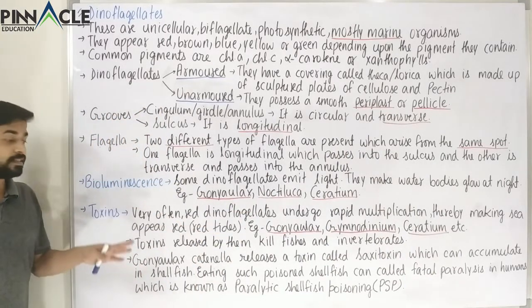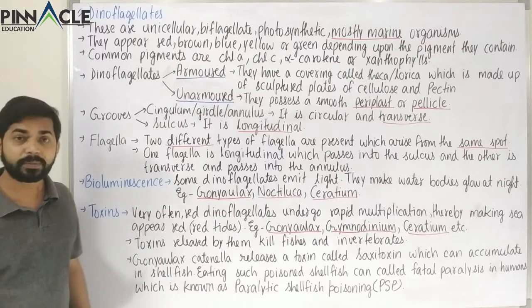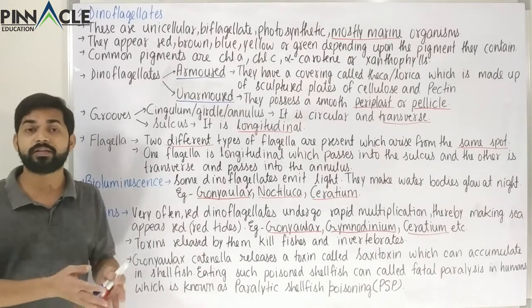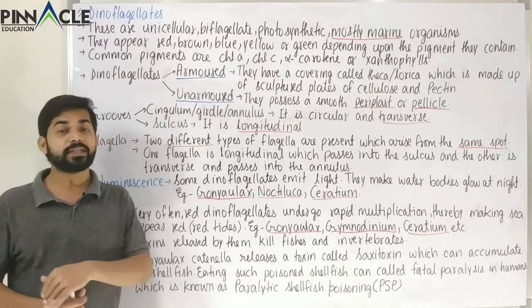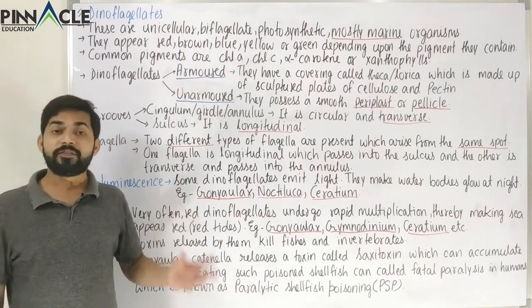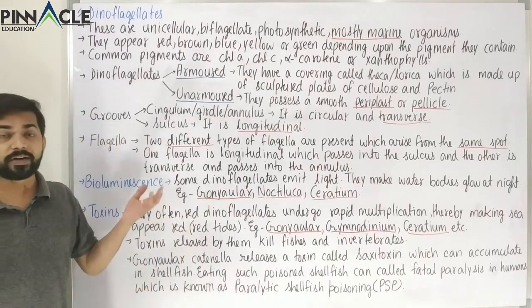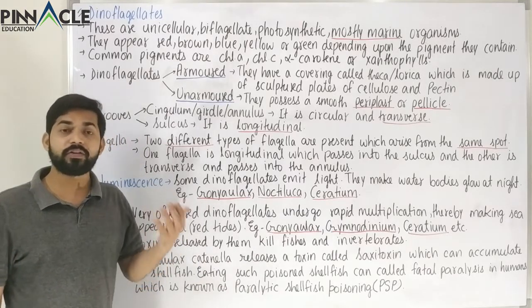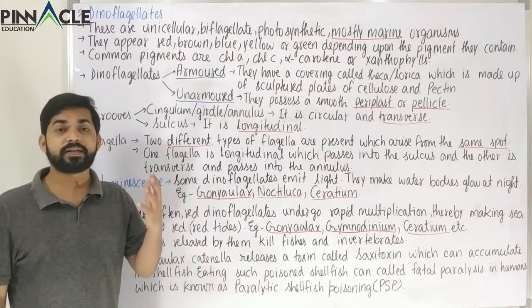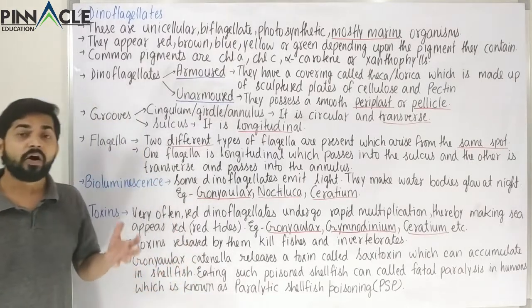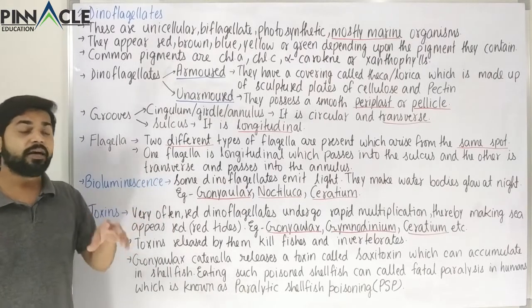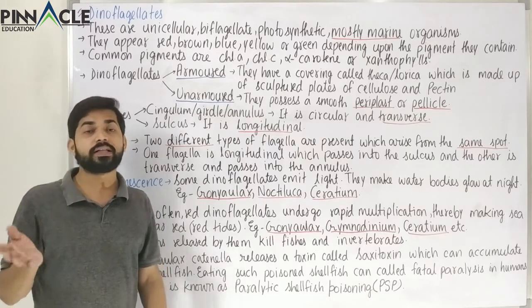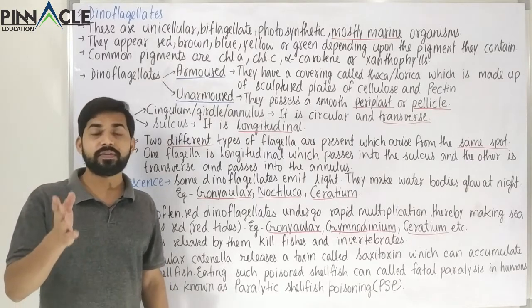Now these red dinoflagellates just do not multiply. They also secrete toxins, lots of poisonous substances, into the water. Because of those poisonous substances present in the water, fishes could be killed, or rather other aquatic animals, all different types of invertebrates, like Porifera, coelenterates, Echinodermata, arthropods or mollusca. All of these could be killed in that area because these toxins generally act on invertebrates.